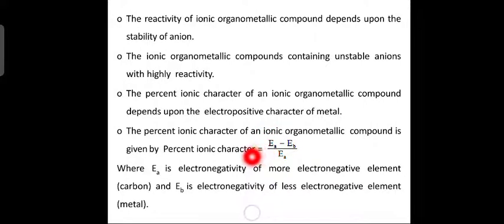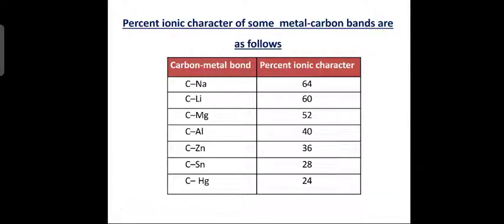And how do you determine percent ionic character? There is a formula: percent ionic character is equal to (Ea minus Eb) divided by Ea. What is Ea? Ea is the electronegativity of the more electronegative element, like carbon. Eb is the electronegativity of the less electronegative element, which is the metal. So the formula is (Ea minus Eb) divided by Ea. Next slide. Now here is a tabular column which shows the percent ionic character of different electropositive metals.